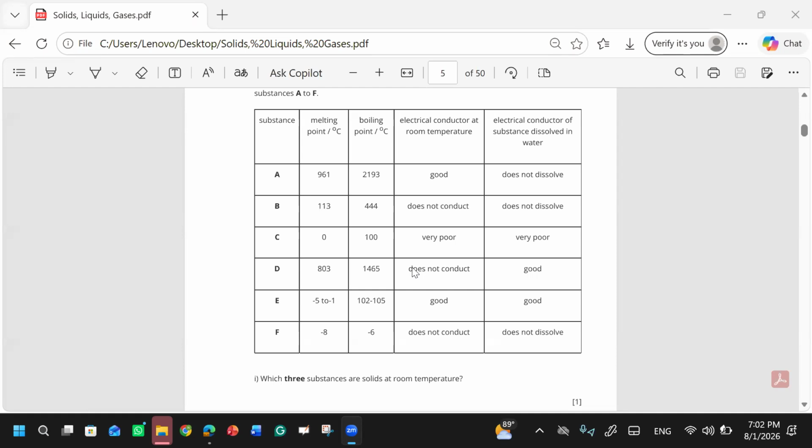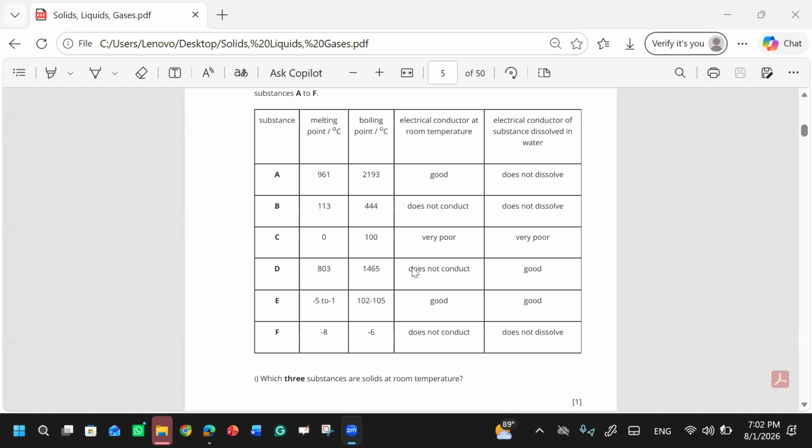Ionic or covalent substances have sharp melting and boiling points. Just like water, the boiling point of water is 100 degrees Celsius, and that is fixed. It will not boil at 99 or at 101. That is a fixed value.